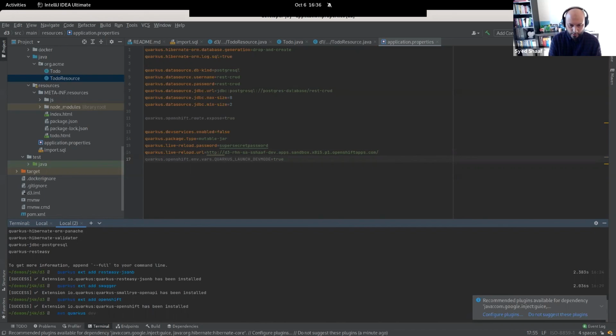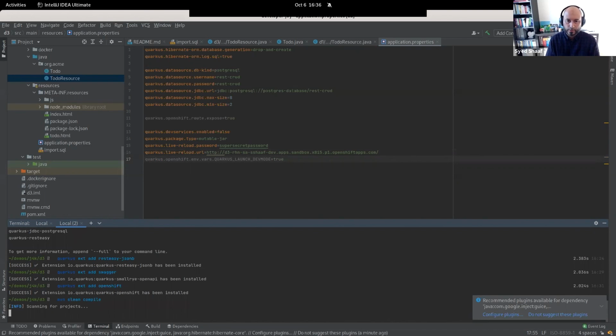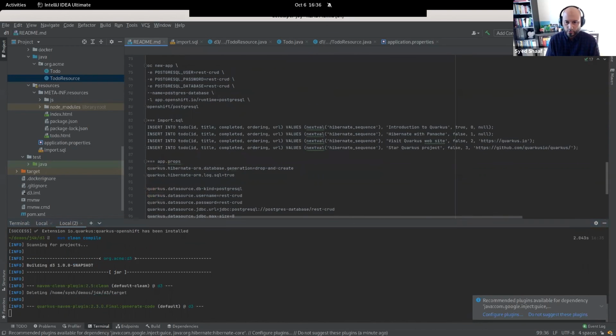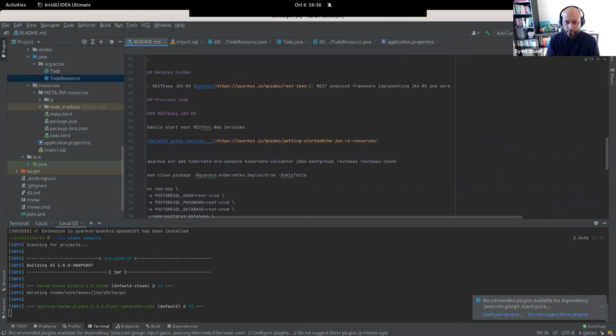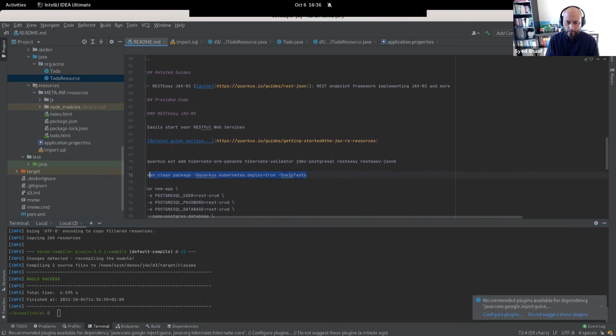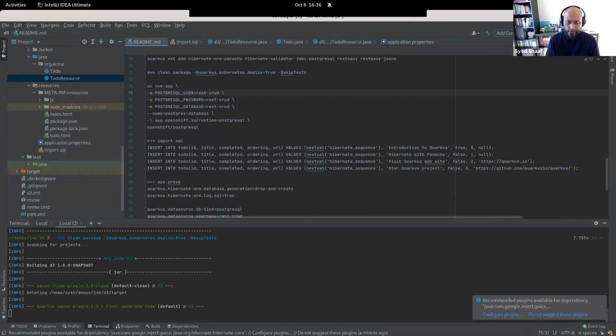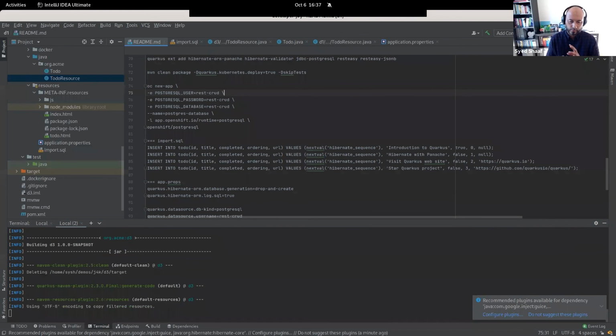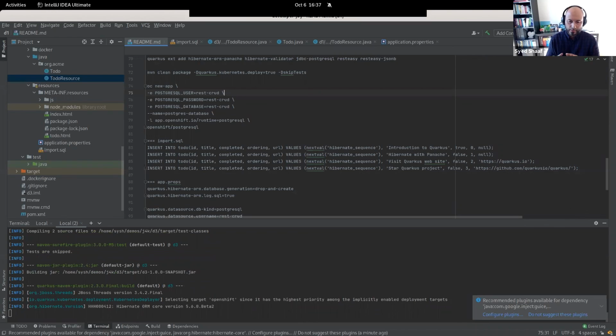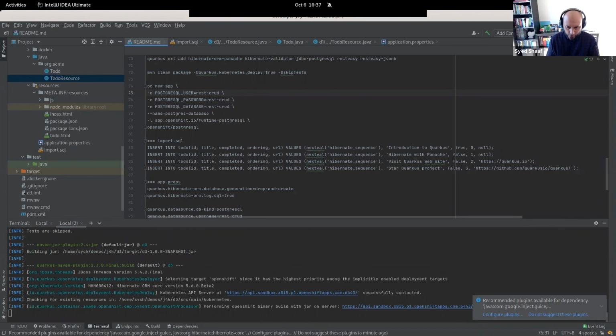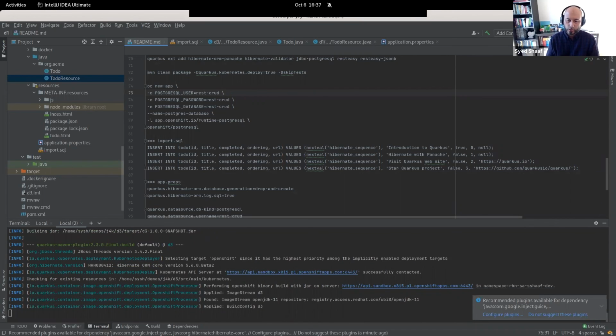To do that now, I'm just going to deploy this application, clean compile. So just compile this quickly. And what I'll do is that I'm going to deploy this application very quickly onto Kubernetes. Here, I'm just saying, hey, deploy this application onto Kubernetes, and Quarkus is going to build this package. It's going to create the jar. I'm not using native in this case. It's going to create an image. It's going to push that image into OpenShift.